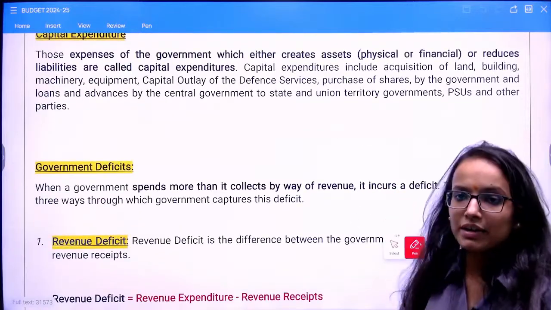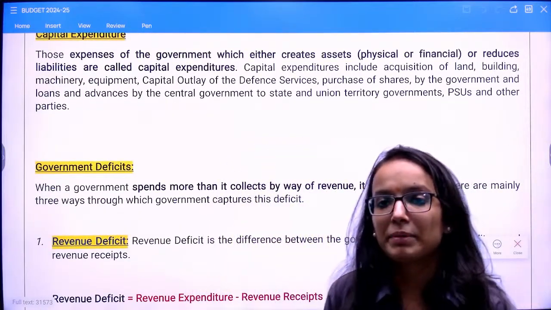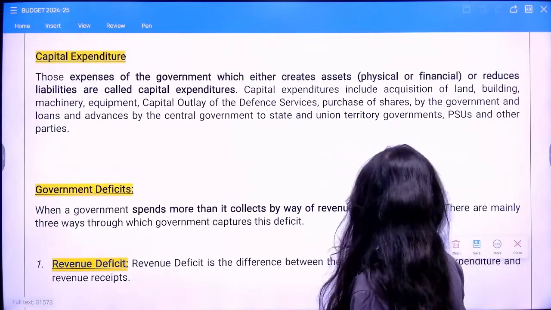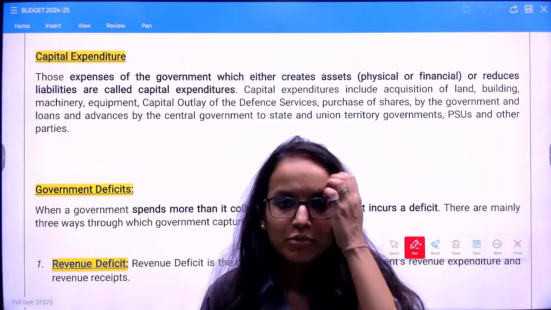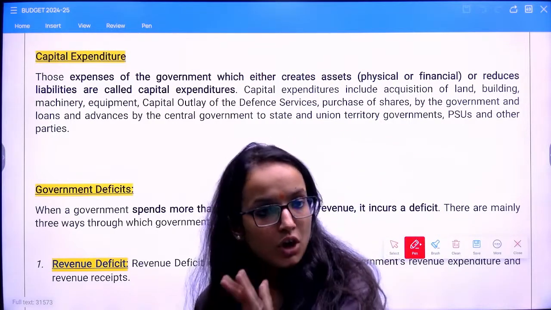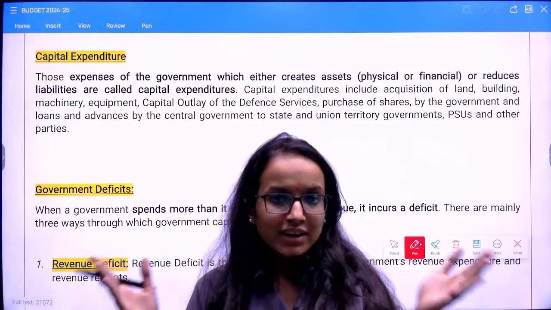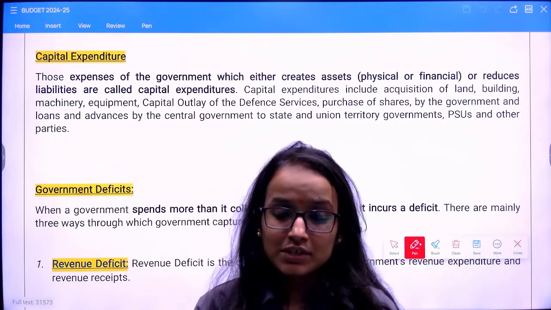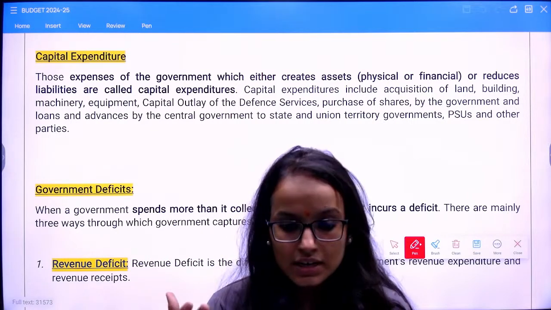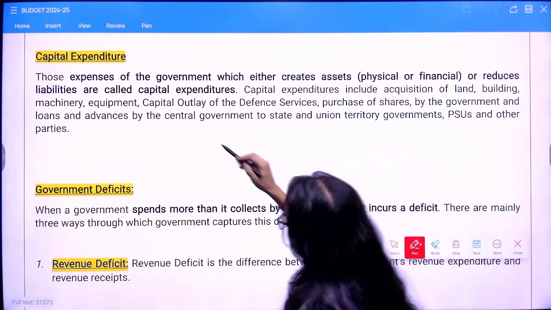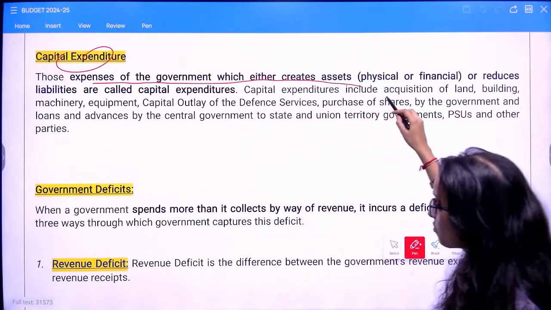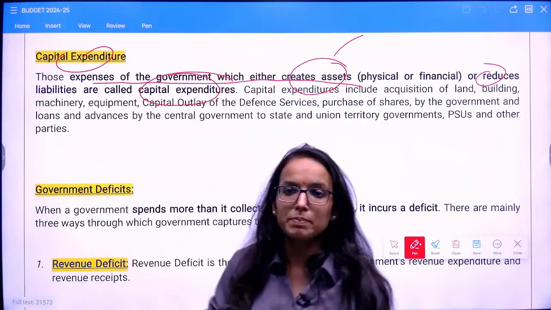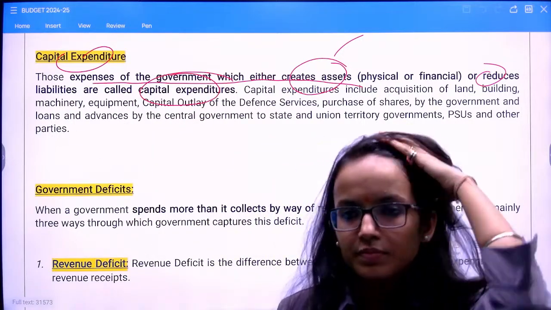Then you have capital expenditure. All those expenses of the government which are either creating any asset or reducing the liability of the government. So again, asset-liability condition checked, right? Any expense of the government which is either creating an asset or reducing the liability is capital expenditure. All those expenses of the government which either create assets or reduce liabilities are called capital expenditure. Is this clear?